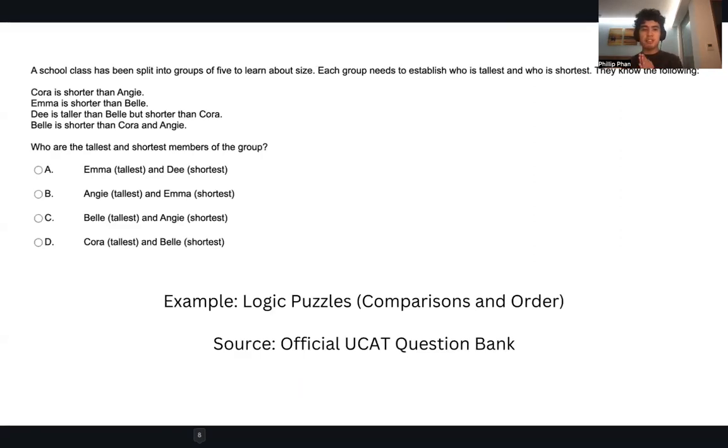Here's another one, the final one I was talking about. So these are the logic puzzles with comparisons and order, okay? As you can see right here, it's just a puzzle and you're using logic to solve the puzzle.